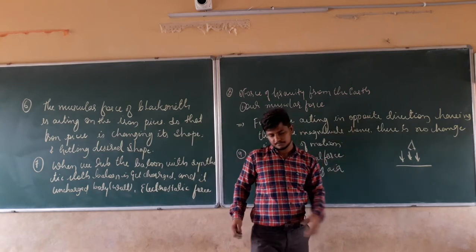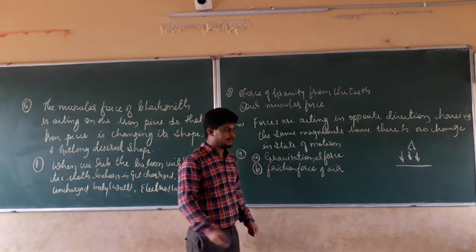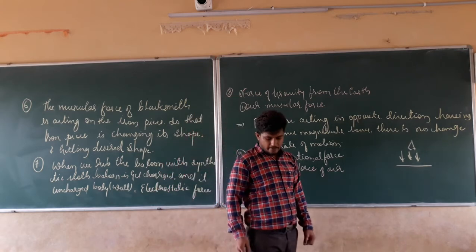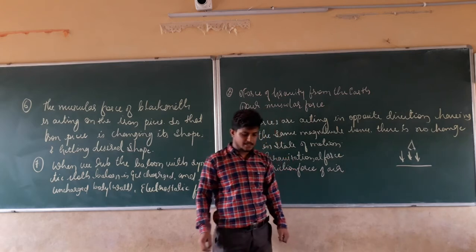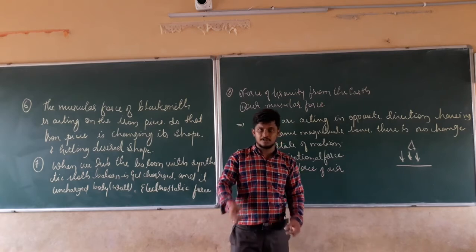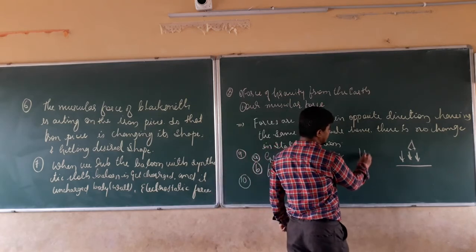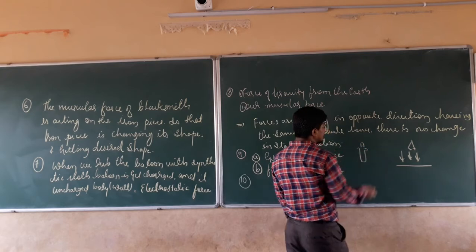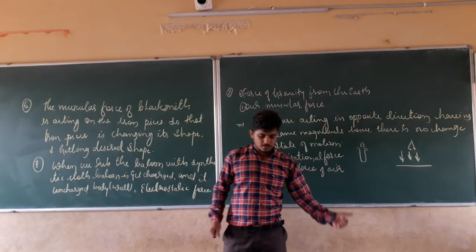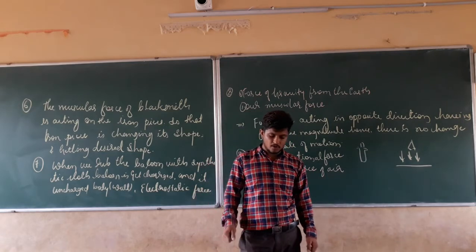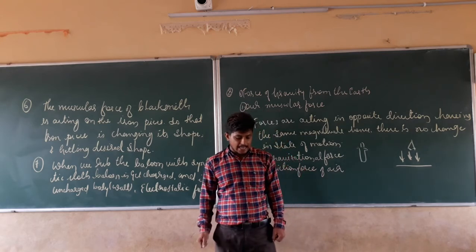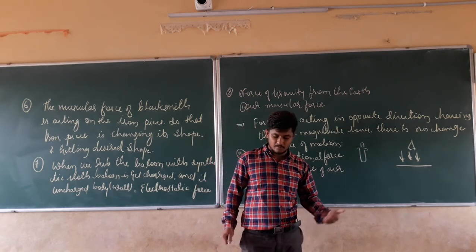the pad. Right. The next and last question, the 10th question, is an MCQ. Now, when we press the bulb of a dropper with its nozzle, if you remember, the bulb will be like this. A dropper is used for babies to put syrup inside their mouth. So take that example. When we press the bulb of a dropper with its nozzle kept in water, air in the dropper is seen to escape in the form of bubbles.